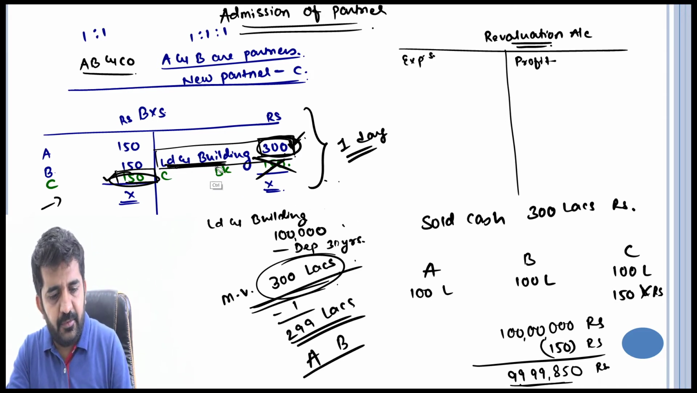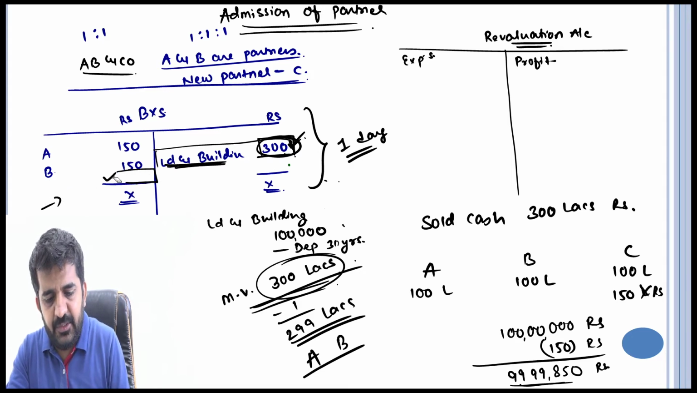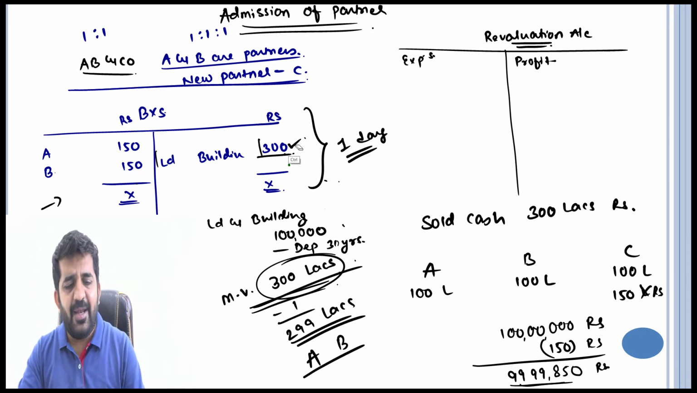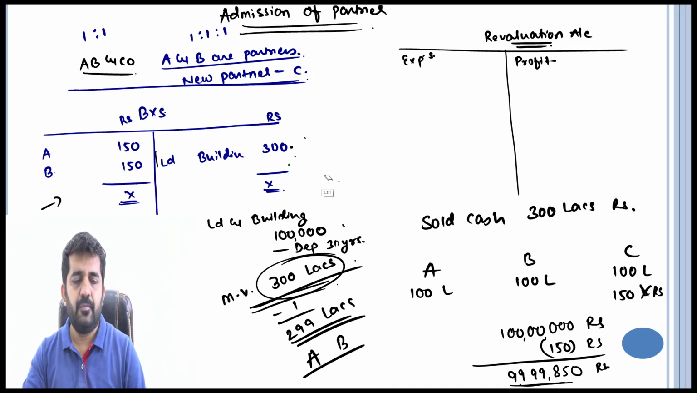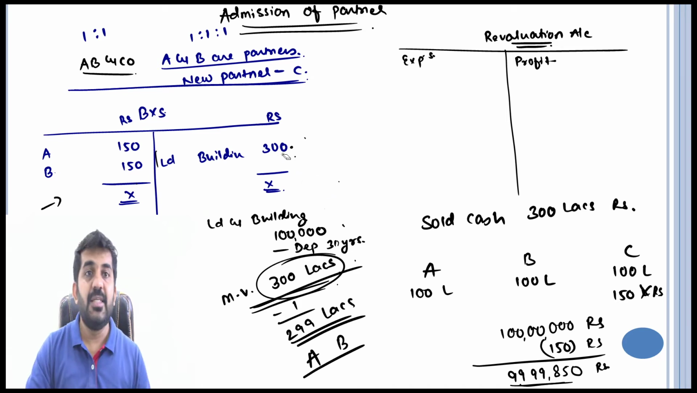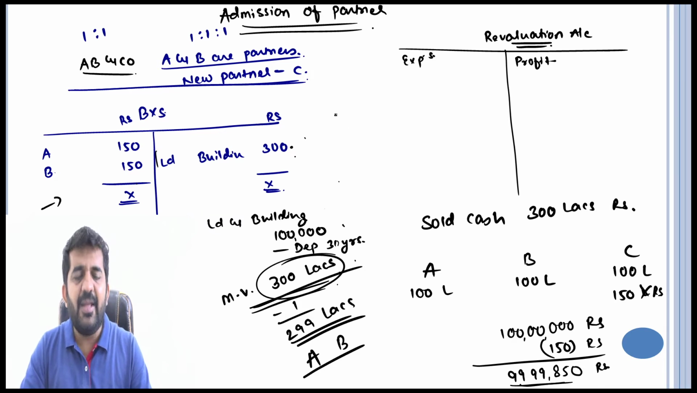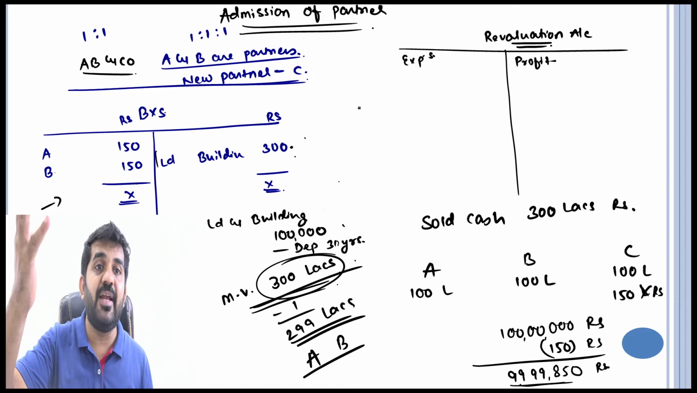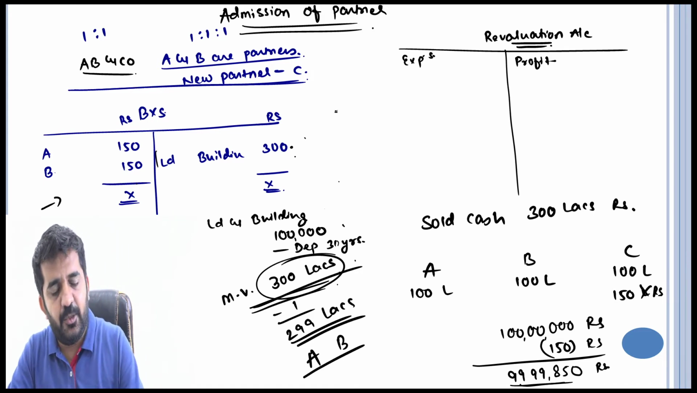Sir, then what is the solution? Try to concentrate. Before admitting C as a partner, revalue your land and building. There is 300 rupees; I am revaluing it to 300 lakhs. Upward revaluation of the asset. Try to understand.